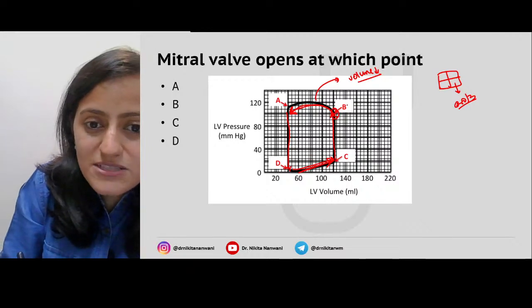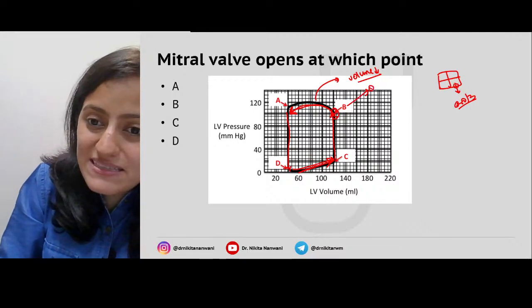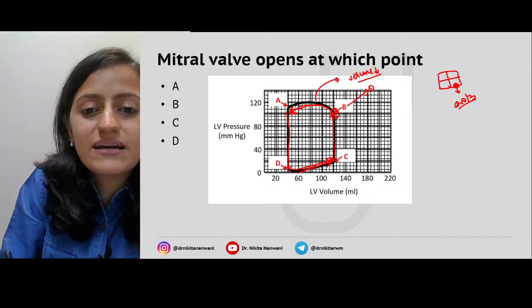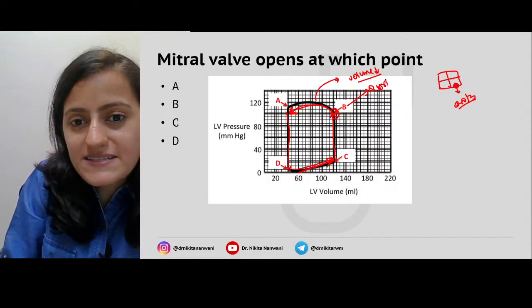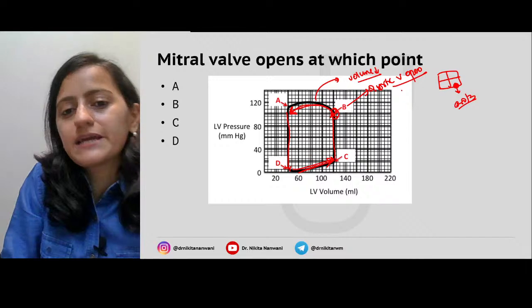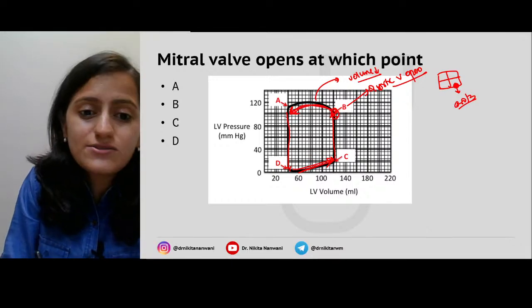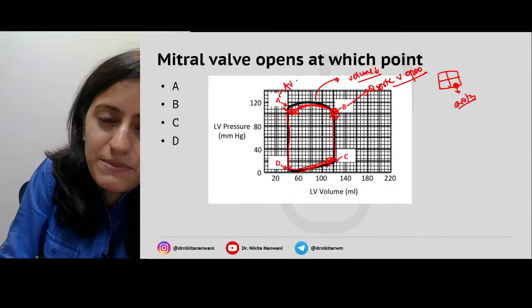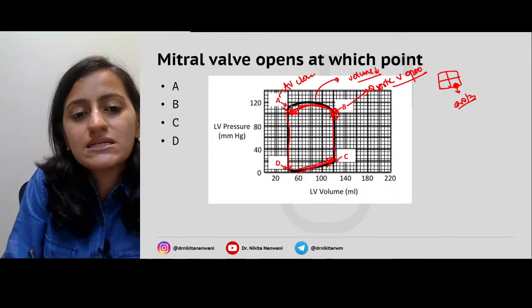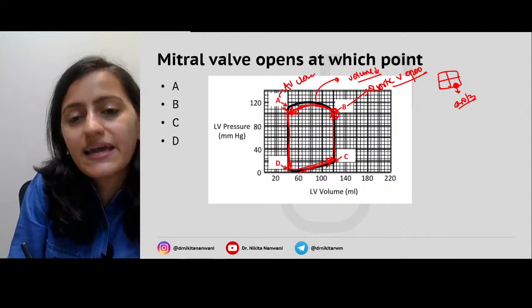So basically at this point B, what is happening? This door is opening, right? The aortic valve, it is the aortic valve which is opening, and that is when the ejection starts. When the ejection is over, at point A, what will happen? The aortic valve closes, and that is when the diastole again starts.